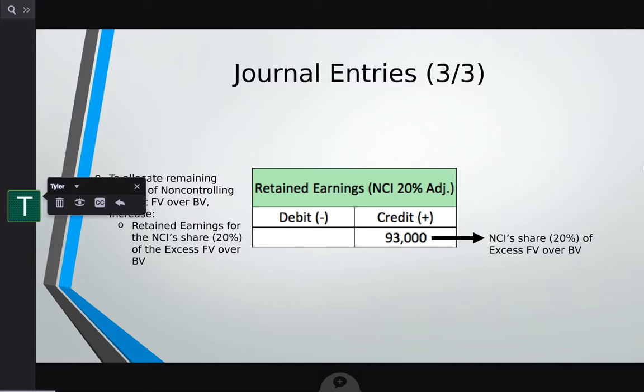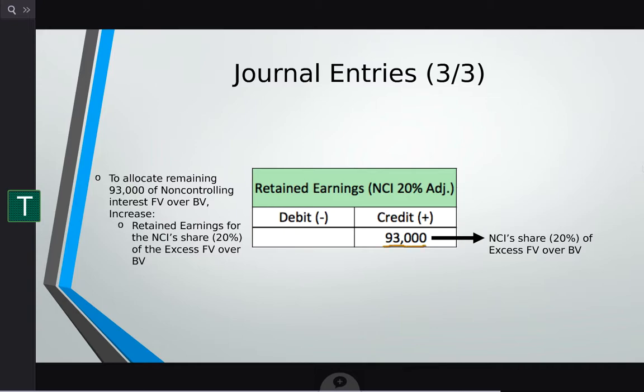So now we're going to deal with the part of the problem that handles FASB 160. So we have a remaining $93,000 of the non-controlling interest's excess fair value over book value that we need to get rid of or allocate. So to allocate this amount, we are going to credit retained earnings for the 20% adjusted non-controlling interest excess fair value over book value.